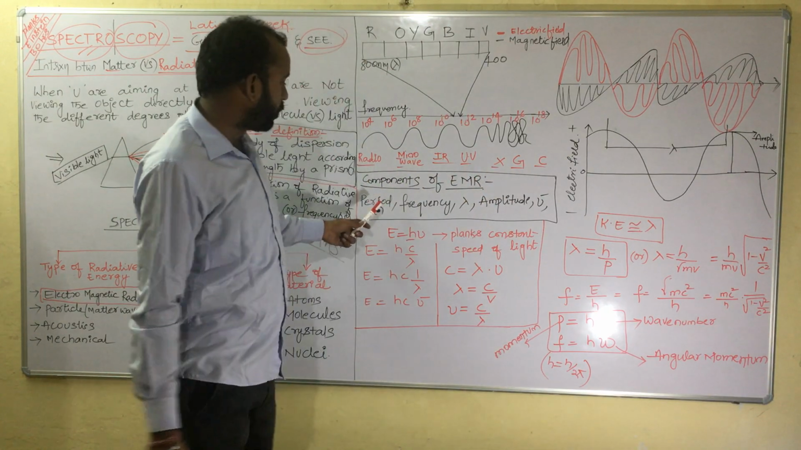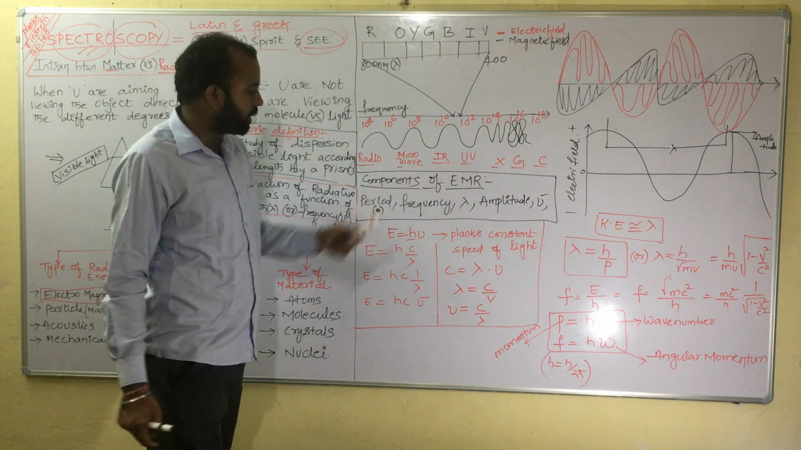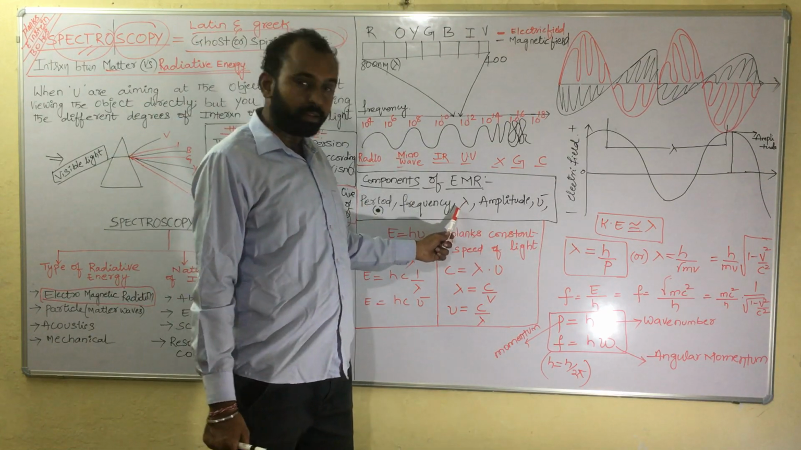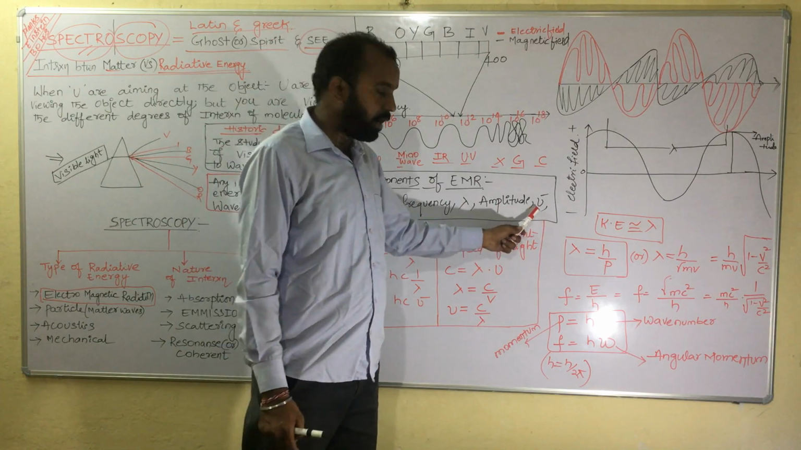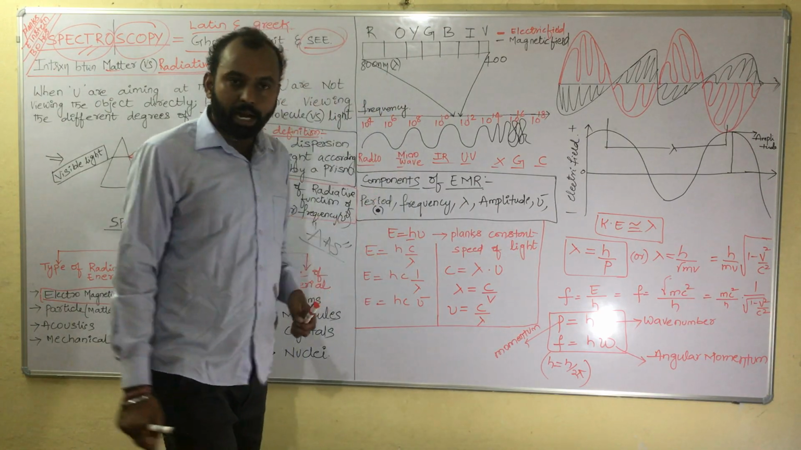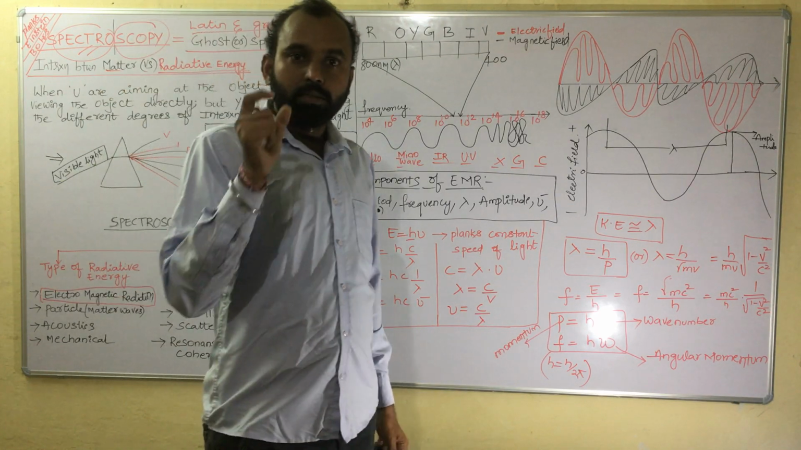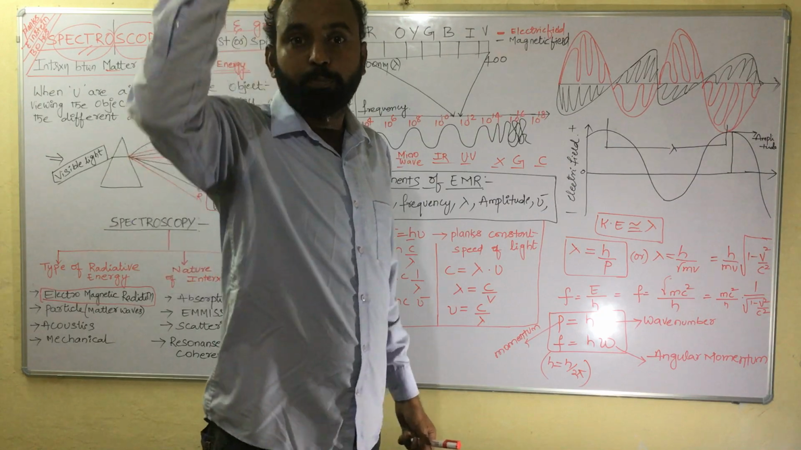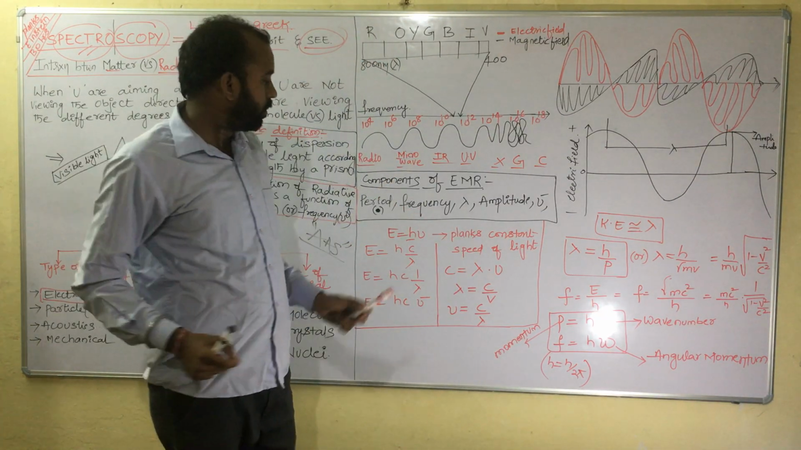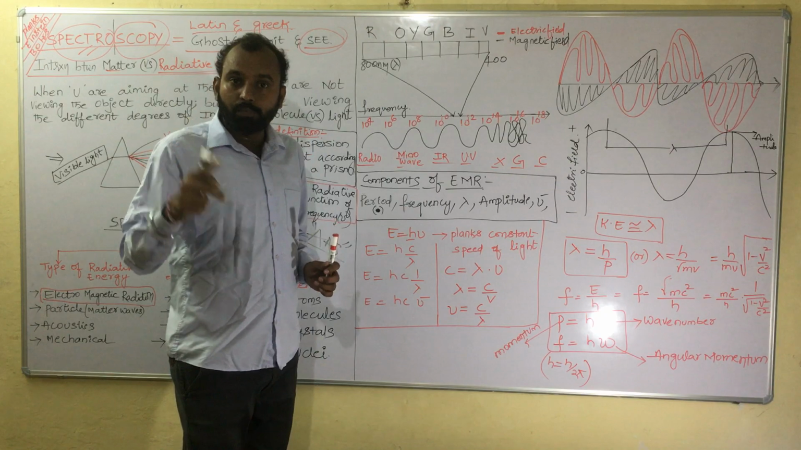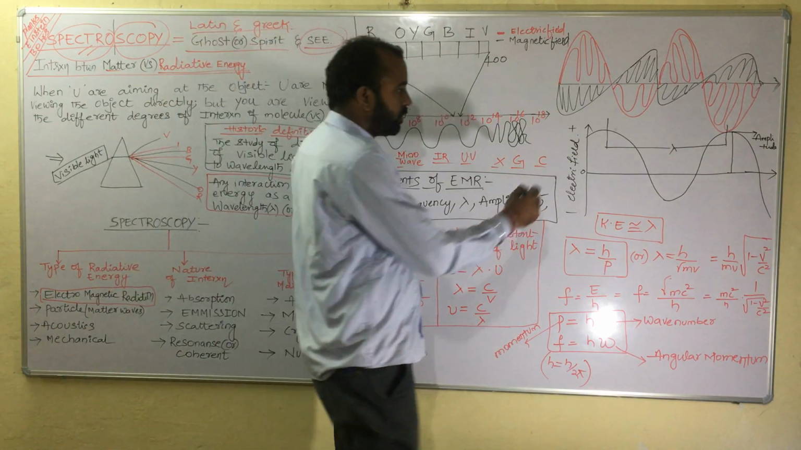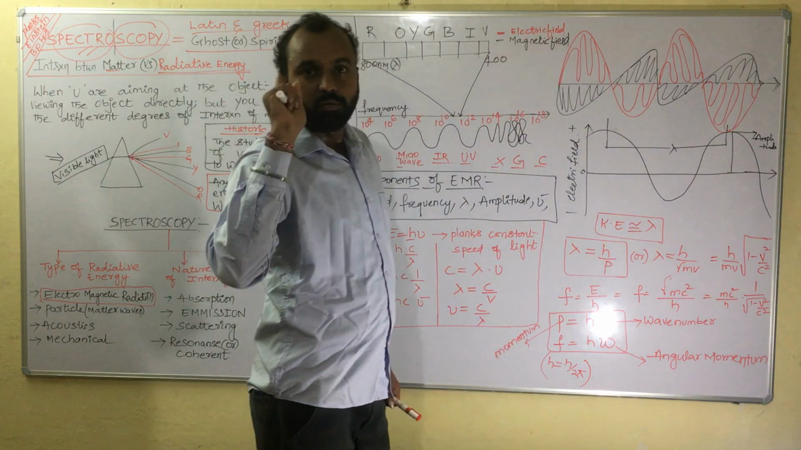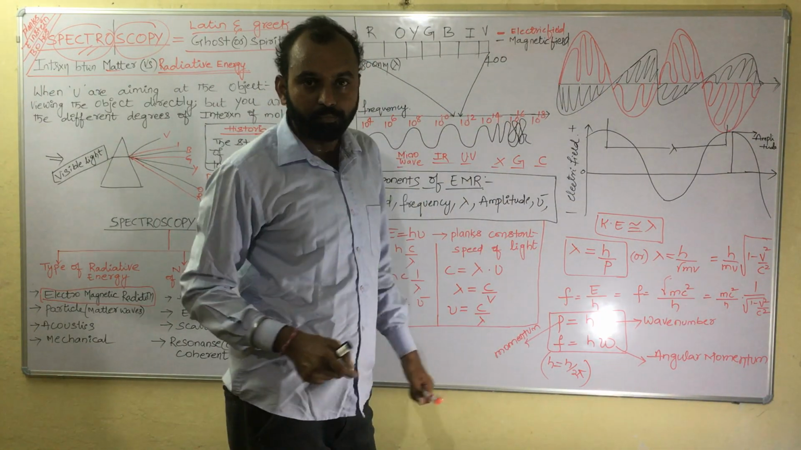you have. Now there are components of electromagnetic radiation: period, frequency, wavelength, amplitude and wave number. What do you understand by a period? That means the time taken for a complete cycle to pass through one point in space, that is called the period. Frequency is the number of cycles per second. Suppose this is one complete cycle, the number of such cycles in 1 second gives the frequency.